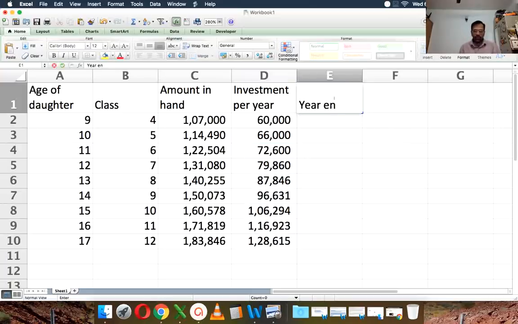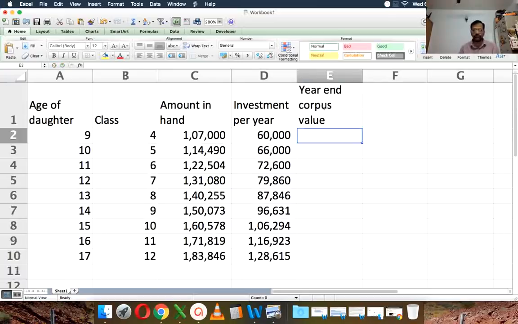So year-end corpus value. So what we're going to do is this money, and so we need a return. So what return are we going to assume? To find out what return you're going to assume, you need an asset allocation. To find out what asset allocation is suitable for 9 years, you need to then find out where will you invest, how much can I expect from equity, how much can I expect from fixed income. You have to expect something to make a calculation.